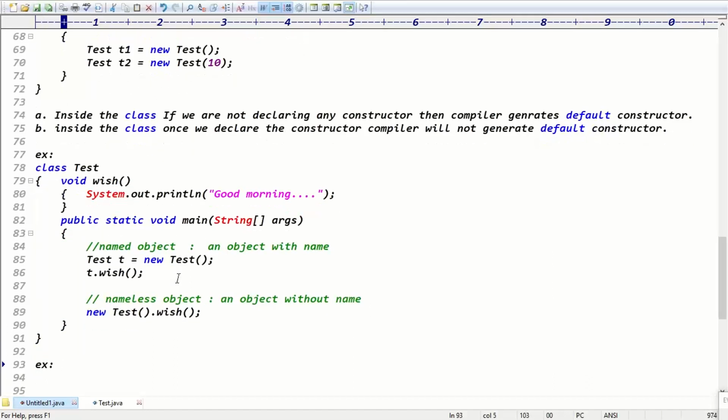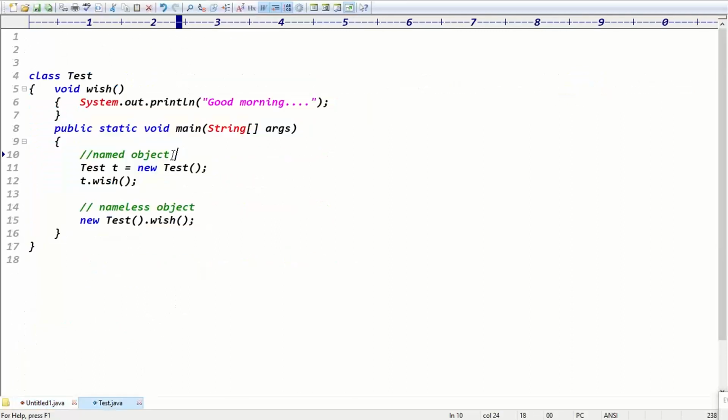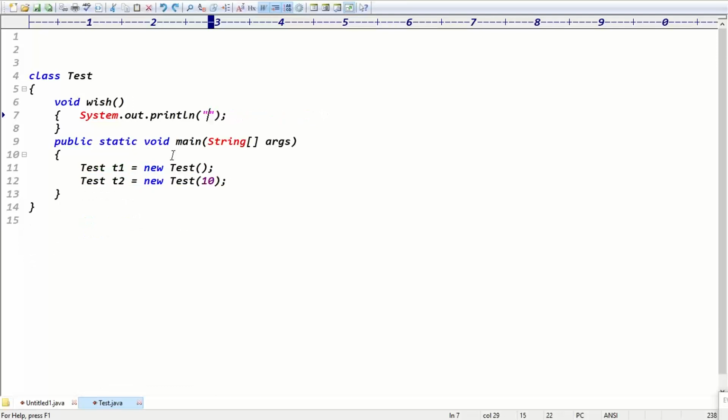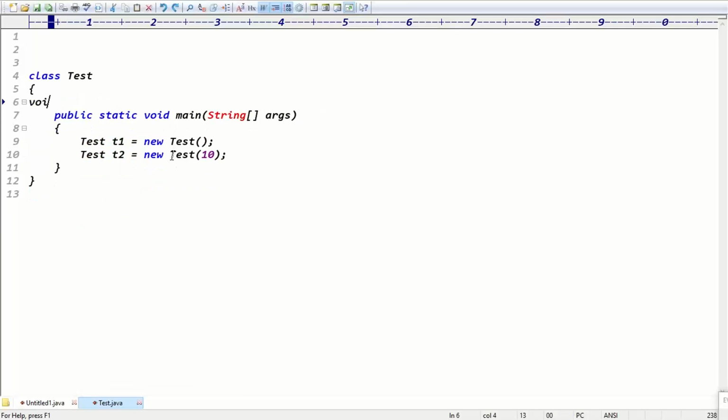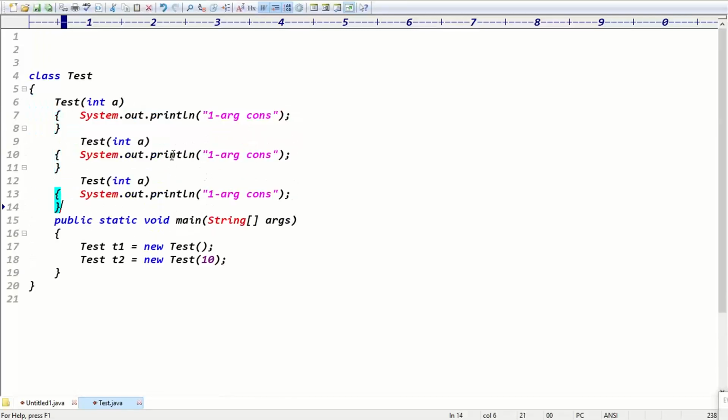Good. So the next example, last example, you can take constructor calling, guys. Because one method is calling another method, in the same way, can one constructor call another constructor or not? Definitely it's possible, guys. One constructor can call another constructor. So here I have the zero argument constructor, one argument constructor, and two argument constructor. Like this, I can take three constructors here.